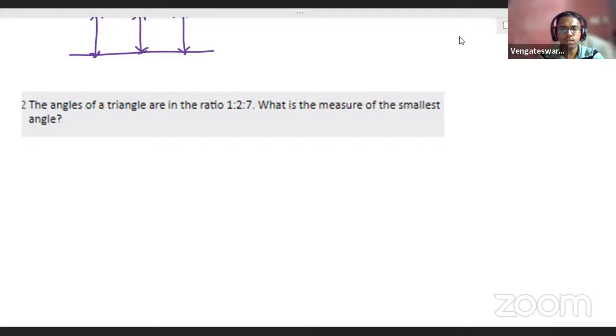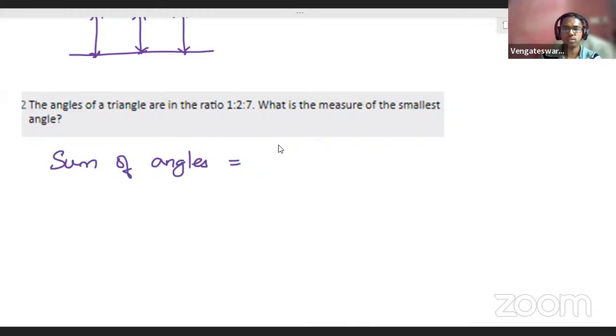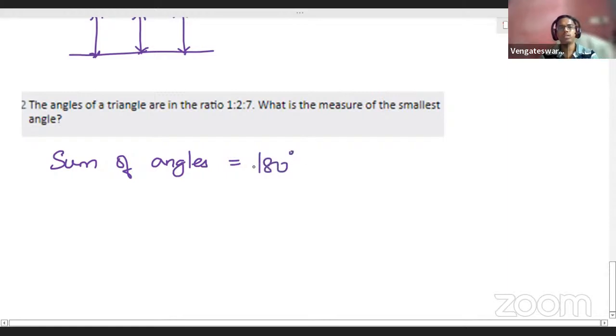So what shape is that, students? It is a triangle, right? In a triangle, what is the sum of the angles? It will be equal to how many degrees? 180 degrees, right? Very good. No matter what type of triangle it is, the sum of the three angles of the triangle will always be 180.